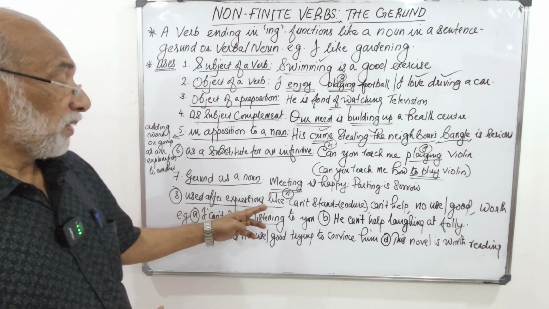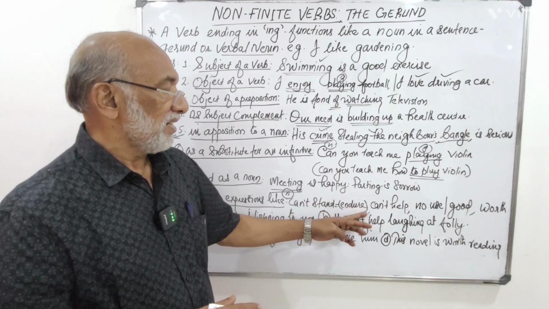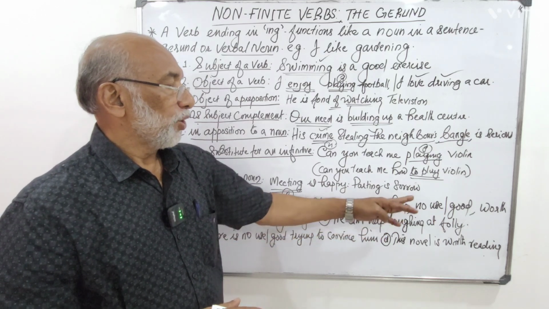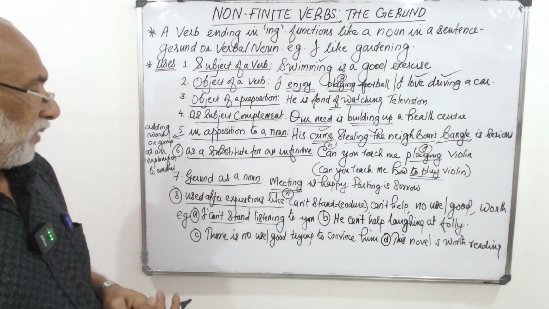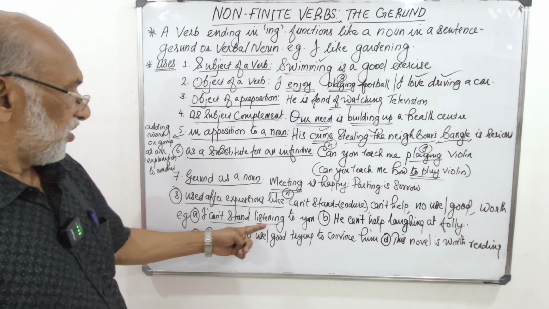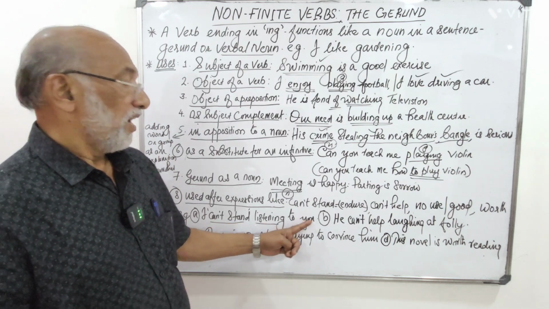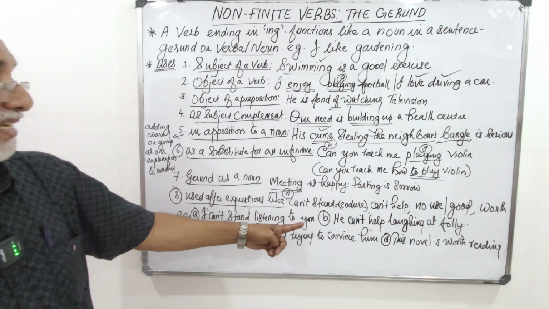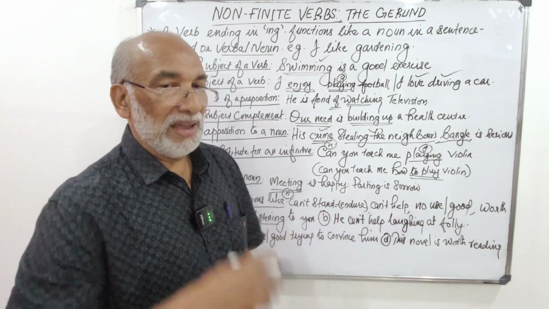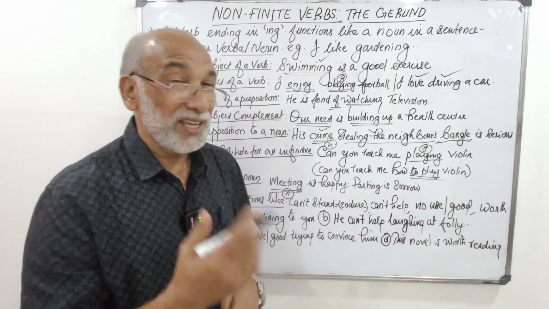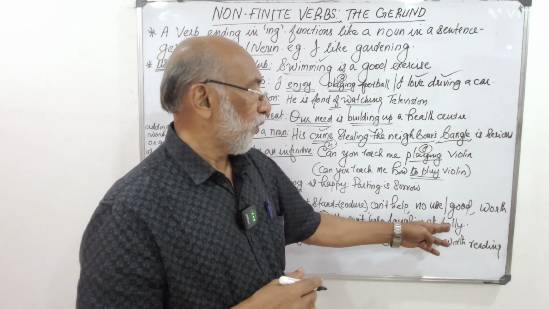Used after expressions like can't stand in the sense of enduring, then can't help, no use, no good, worth, etc. After these expressions, we use the gerund. See the example, I can't stand listening to you. B. He can't help laughing at folly. Laughing at means mocking at, ridiculing, making fun of.